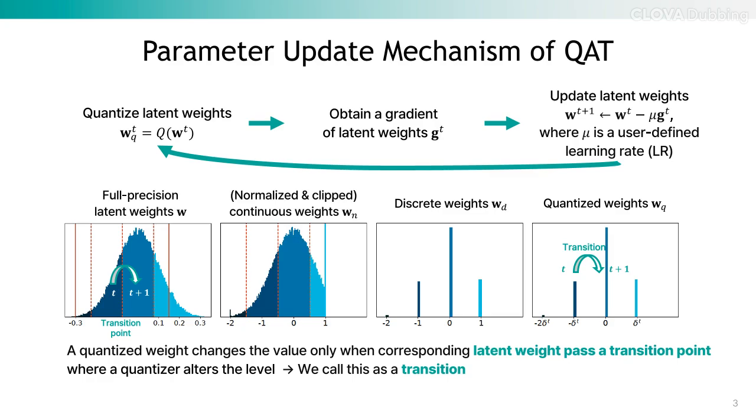Latent weights are quantized, and the gradient is computed with respect to these latent weights. Then, the latent weights are updated using a user-defined learning rate and optimizer. Importantly, a quantized weight only changes its value when the corresponding latent weight crosses a transition point, where the quantizer shifts to another discrete level. We refer to this event as a transition.